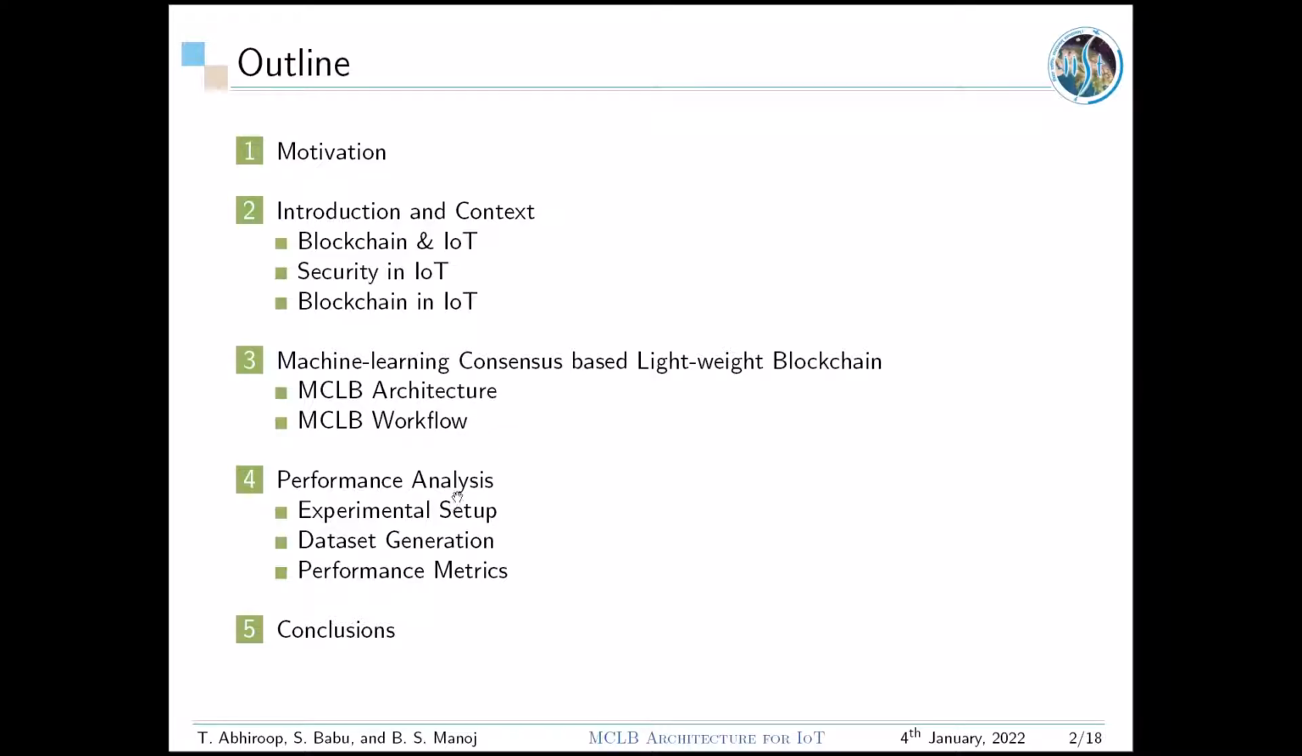Later, I will present the performance analysis of our proposed MCLB model, the experimental setup and the data generation methods, and finally, a performance matrix taken for our consideration. Finally, I'll conclude the presentation with the results and the future scope of our proposed MCLB model.